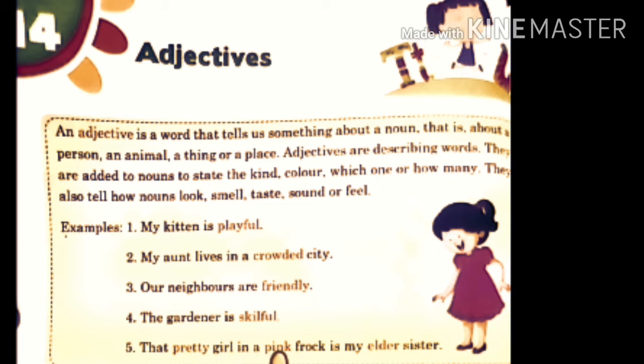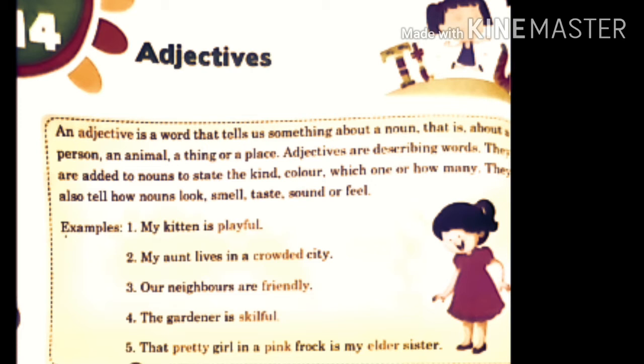Pink is used for the noun frock. Elder is used for the noun sister. Pretty girl. Pink frock. Elder sister. So you can see the words which are used for the nouns are red in color, meaning these are adjectives. So I think all of you have understood what adjectives are.